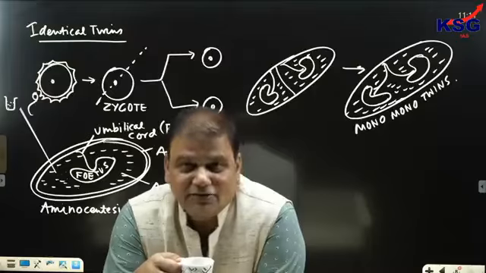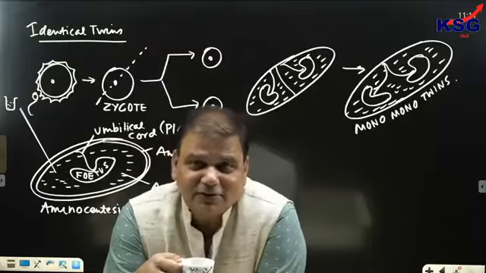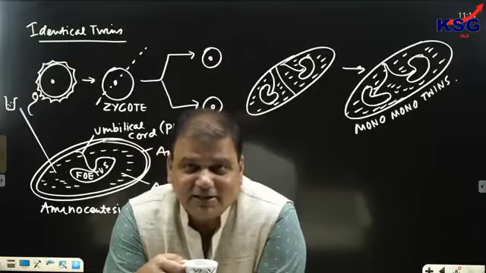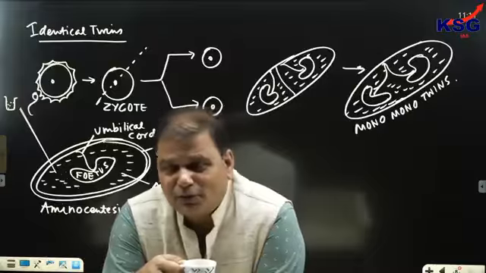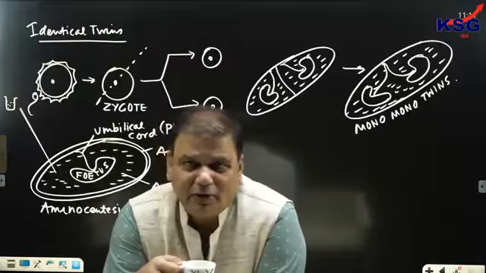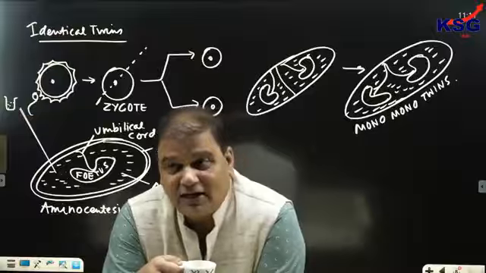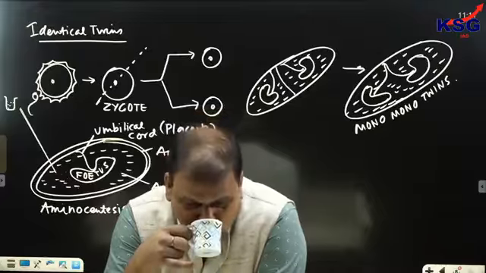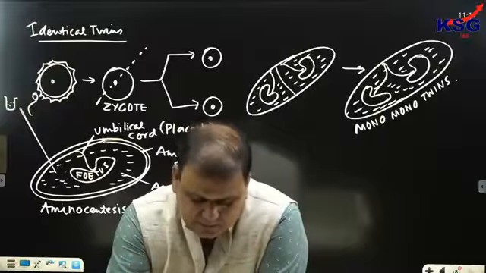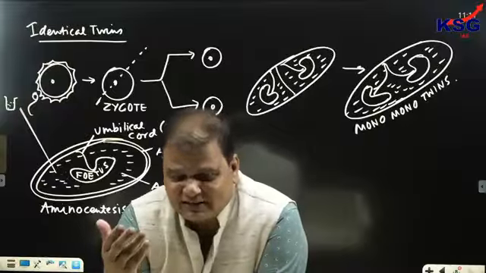The fertilization is one; only division of the zygote has taken place. Although some differences can creep in due to positioning inside the womb and the amount of blood supplied, otherwise genetically they are the same. So this is about identical twins as such.